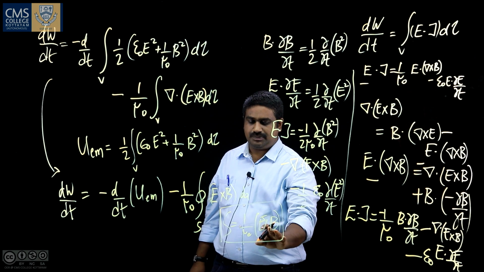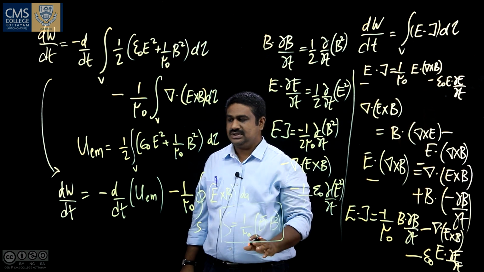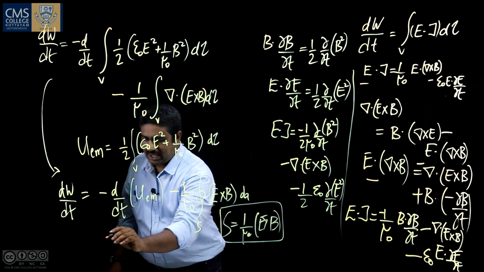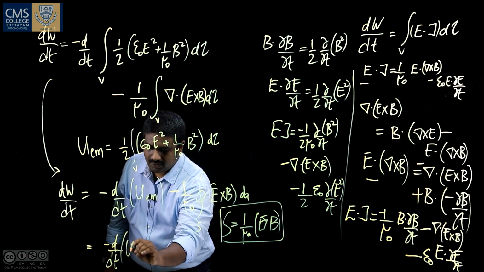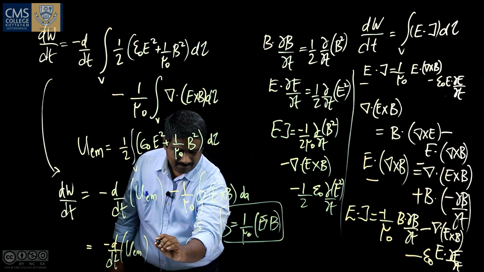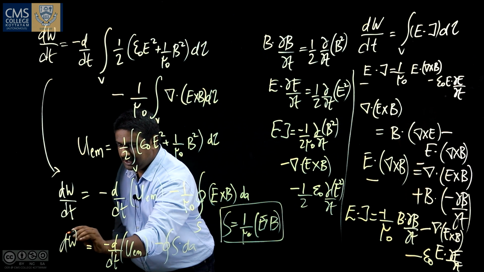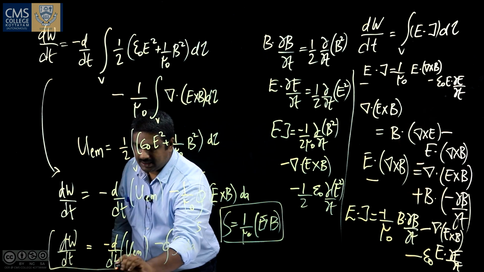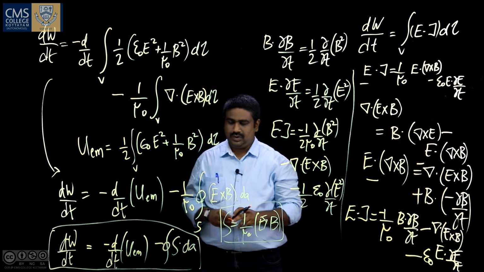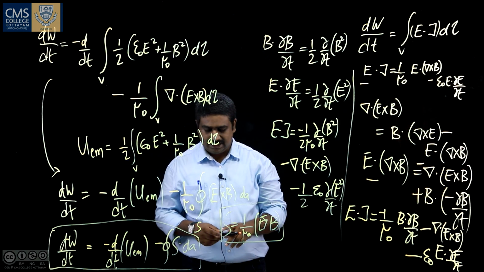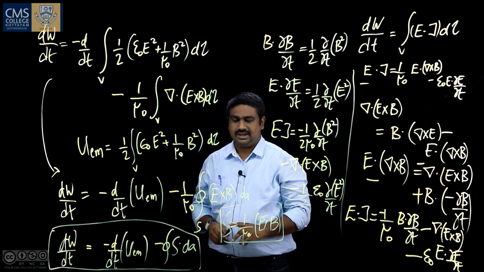So, this is the energy per unit volume transported by the field, and this is called the Poynting's vector. So, we can briefly write it as minus d by dt of UEM minus the closed surface integral S dot dA. So, dW by dt can be written as minus d by dt of UEM minus the closed surface integral S dot dA. So, this equation is known as the Poynting's theorem.